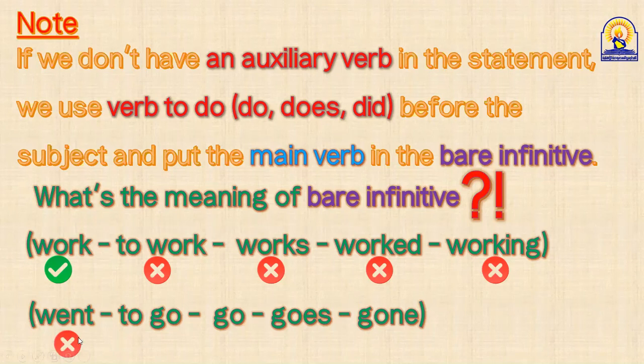Of course, this is past, but not with ed, because ed we call regular verb, but this is irregular, فعل غير منتظم. This is past. To go, this is full infinitive, not bare, full with to. Gone, past participle. Goes, verb plus s. But go, excellent, as Al-Qahtani said, go is the bare infinitive. So guys, don't forget to change the verb into bare infinitive if you use do or does or did.